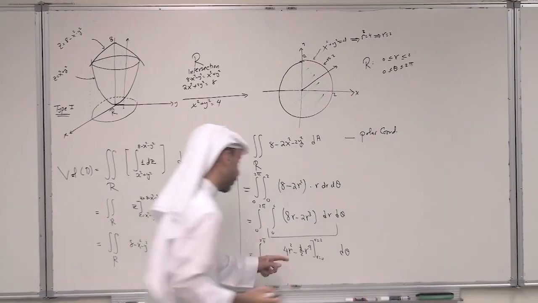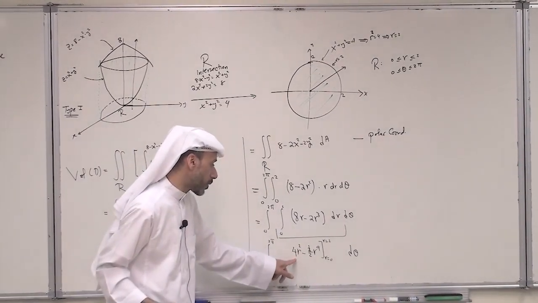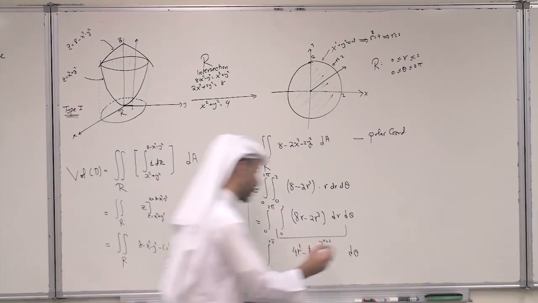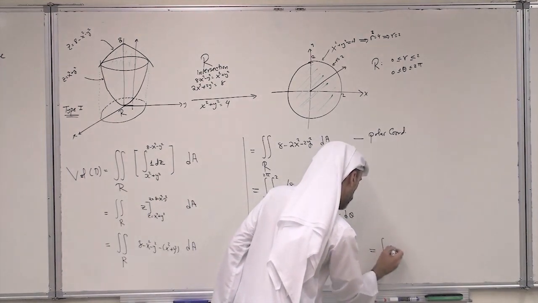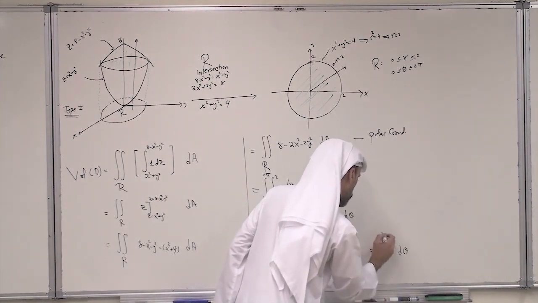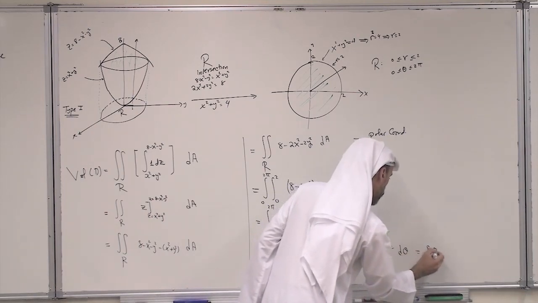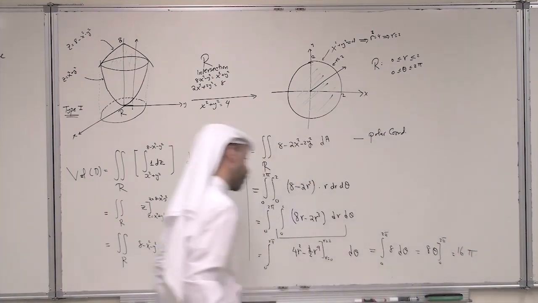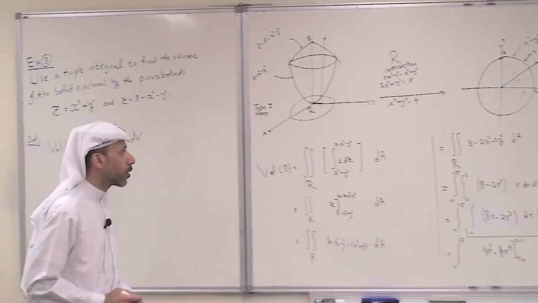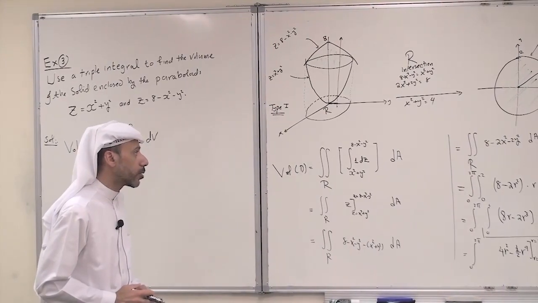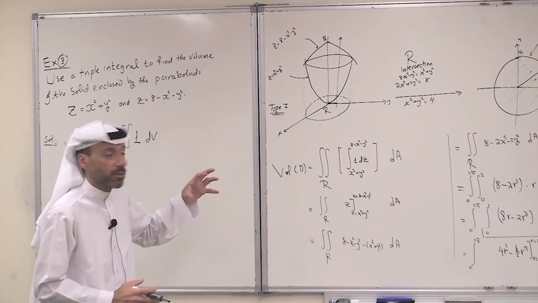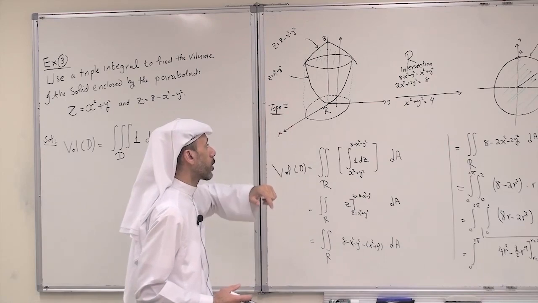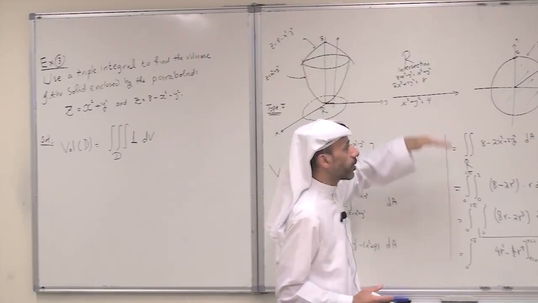So now just evaluate at 2, it becomes 16 minus 8, which is 8, minus 0. So this is just 8, the integral of 8 d theta from 0 to 2 pi, and this is just 8 theta from 0 to 2 pi, and this is 16 pi. So this is the volume of this solid. So first you have to sketch the solid. You know what type of a solid is it? Is it type 1, type 2, or type 3? Then find the projection and then integrate.